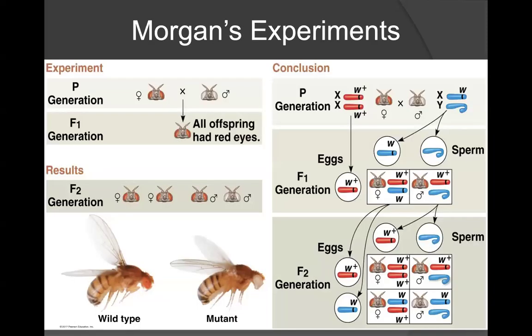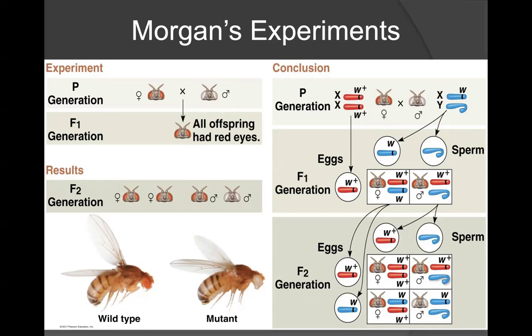This slide depicts Thomas Hunt Morgan's experiments. In his parental generation, he took red-eyed females and crossed them with white-eyed males. He noted that all of the offspring, both male and female, in his F1 generation had red eyes. When he took males and females from the F1 generation and crossed them to obtain his F2 generation, he noted that all the females in the F2 generation had red eyes, whereas half of the males had red eyes and the other half had white eyes.